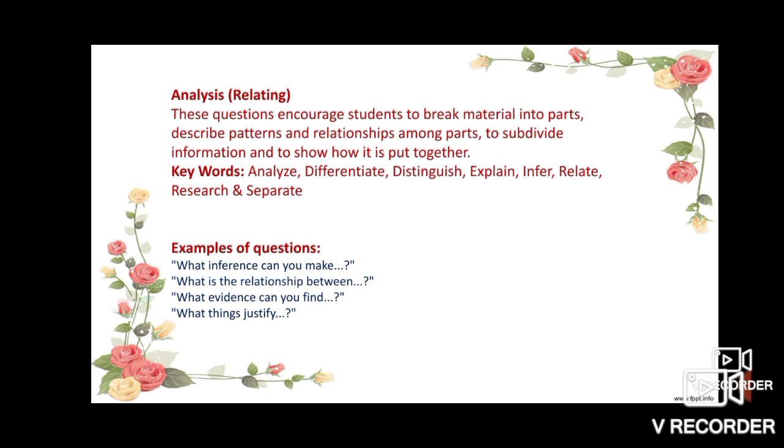It should be the ability of students. They will definitely analyze, they will definitely differentiate, they will be able to distinguish, there will be explanation, inferences, then relate, research, and separate. All these keywords are useful while framing the question based on analysis, that is part of relating. Such examples are given here.